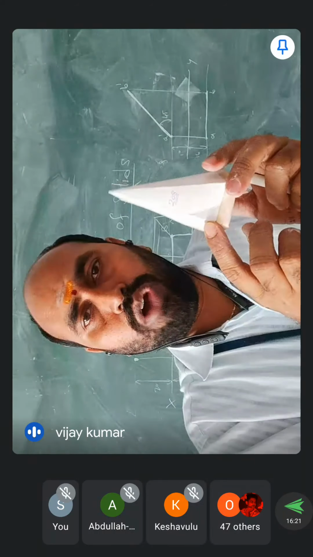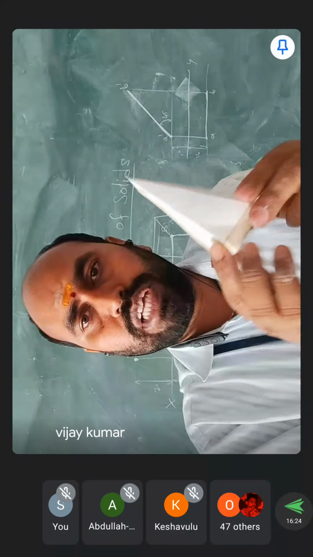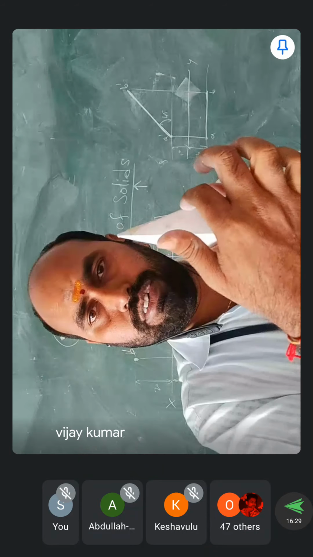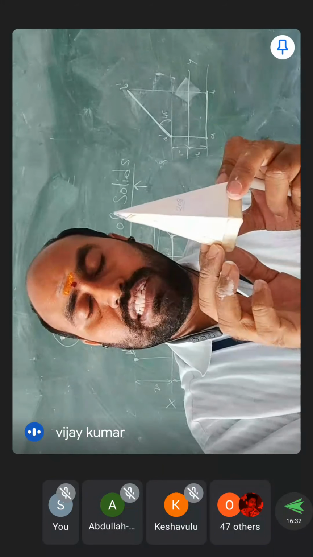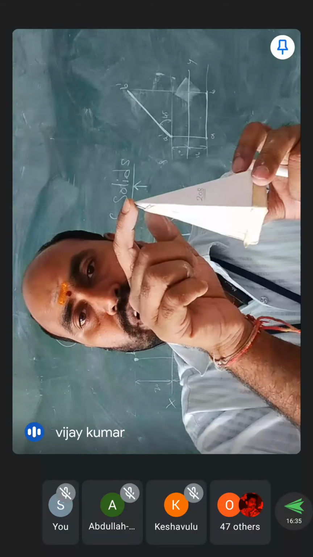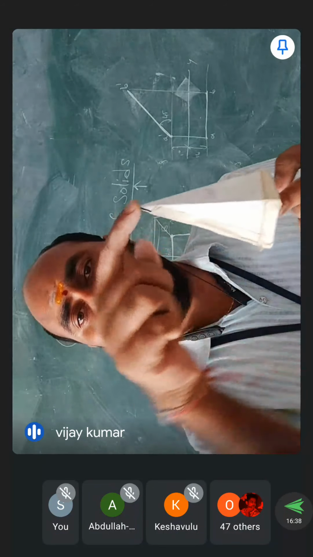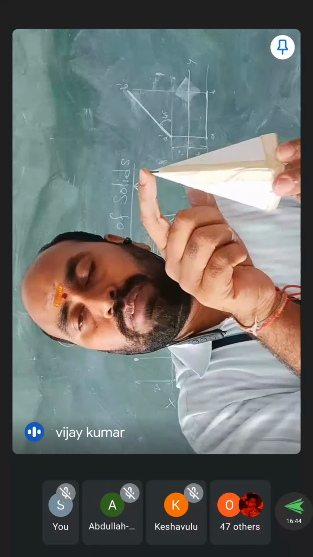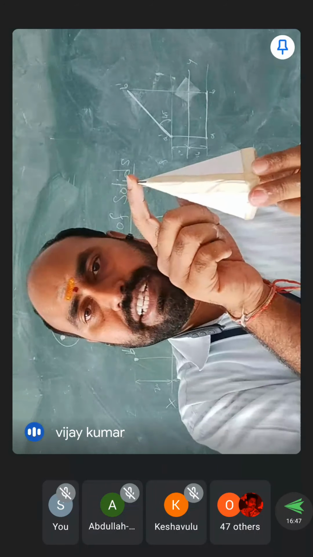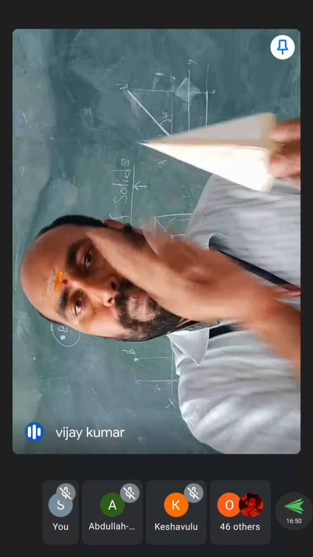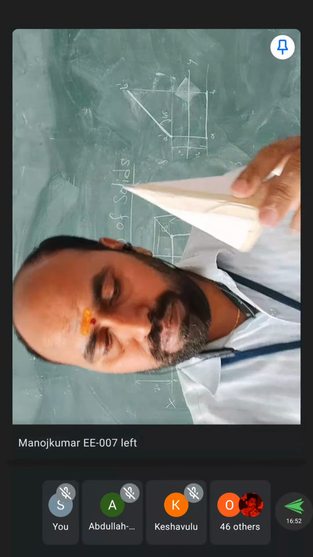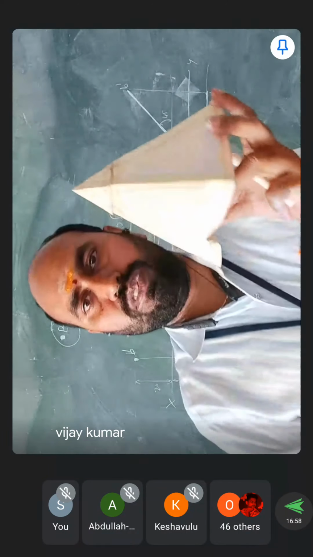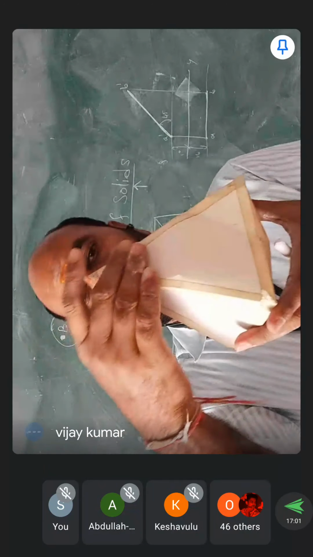So how many isosceles triangles are there in this particular solid? Totally, how many edges are there in the pentagon? 5. That's why 5 isosceles triangles are there. These isosceles triangles are going to join at a single point at the top, at some distance away from the base. This topmost point is called the apex. In some cases, the topmost point is also called the vertex. It is called vertex or apex. This is a pyramid. And this is also a pyramid.